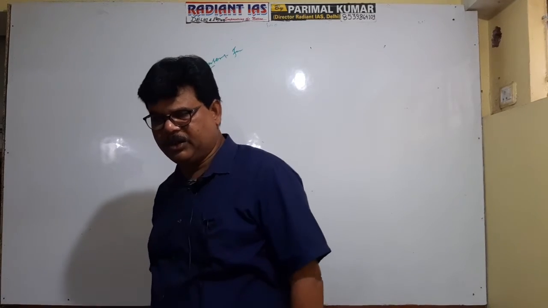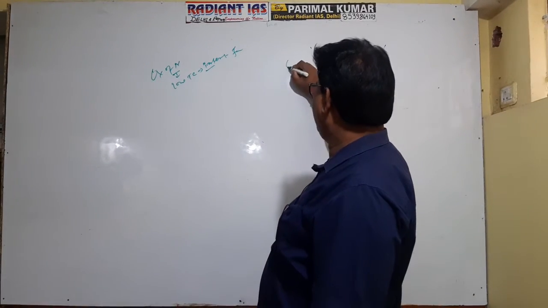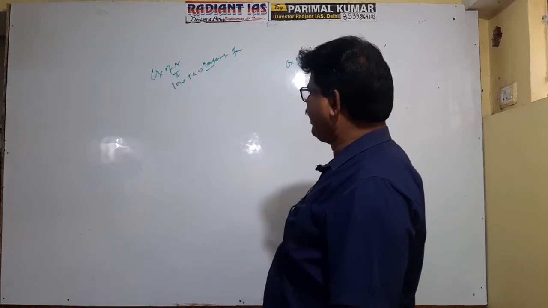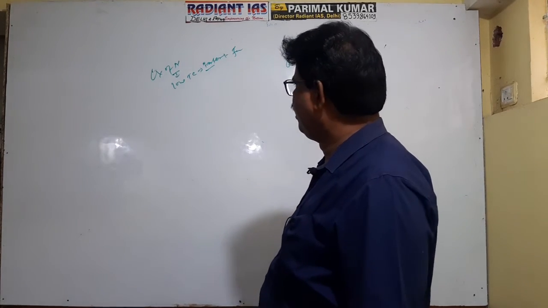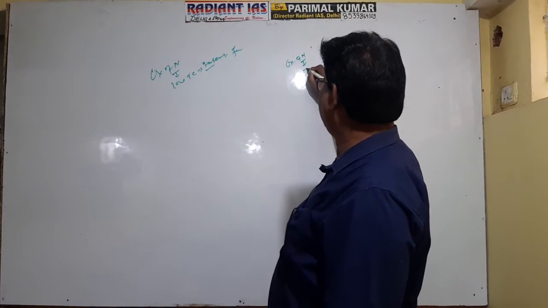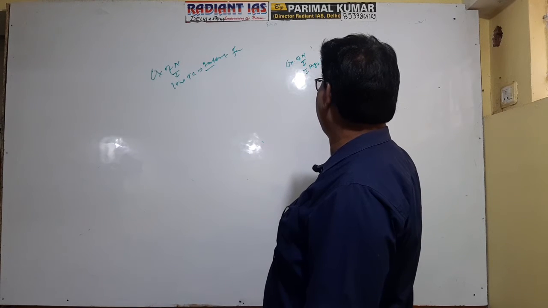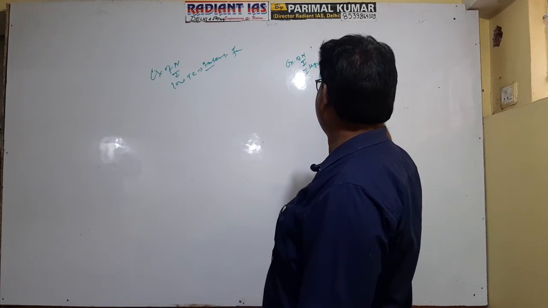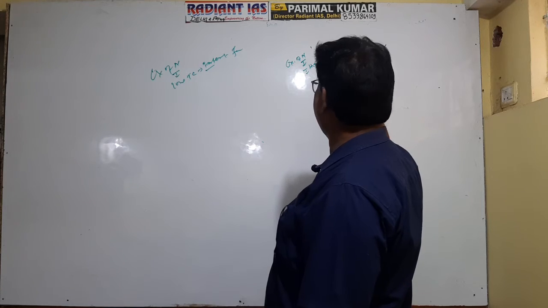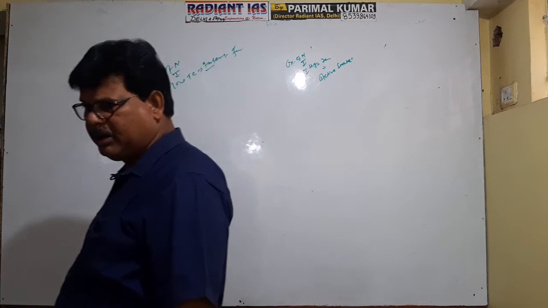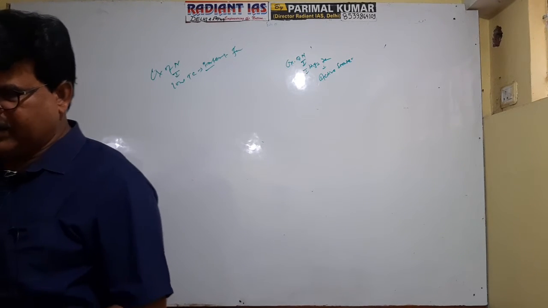In low temperature conditions oxide of nitrogen remains in the inert state, and at high temperature conditions oxide of nitrogen remains in the active state. At low temperature it remains inert, that is non-active, and at high temperature it remains